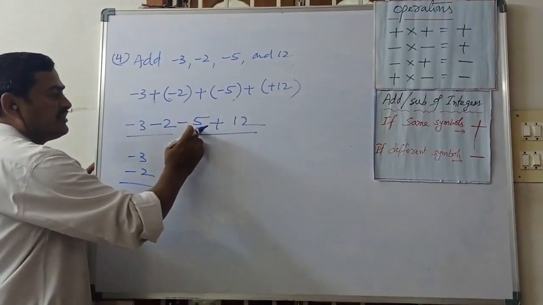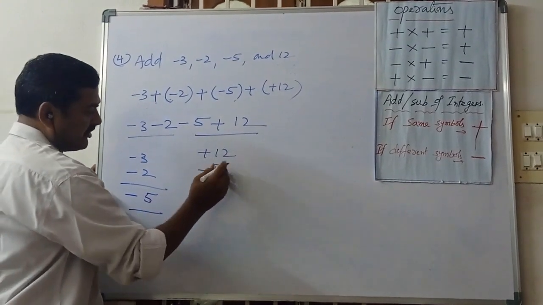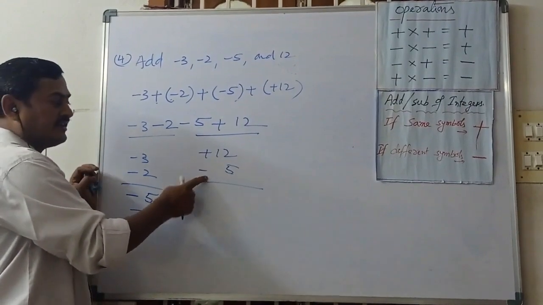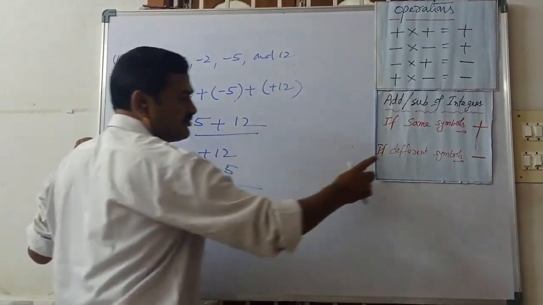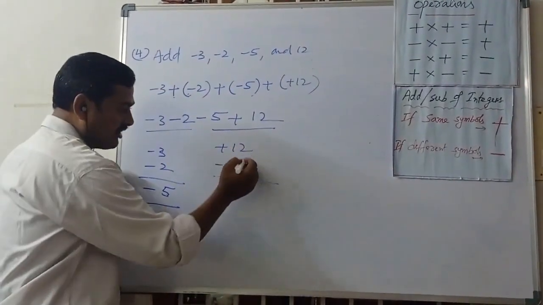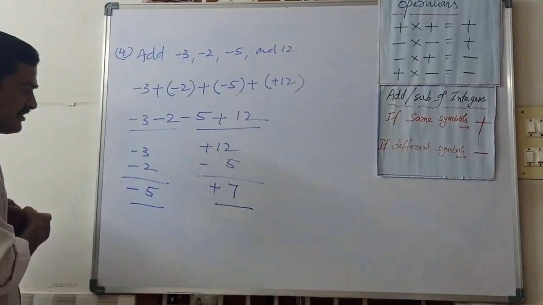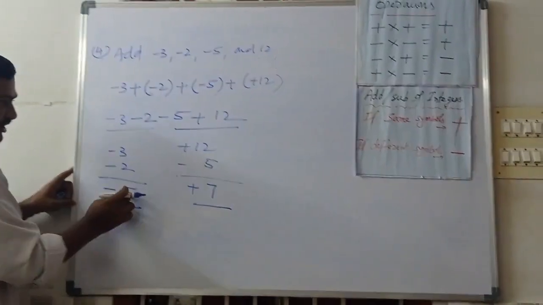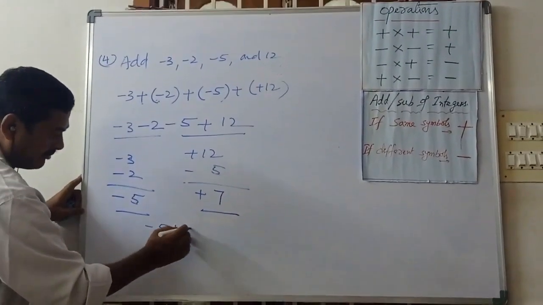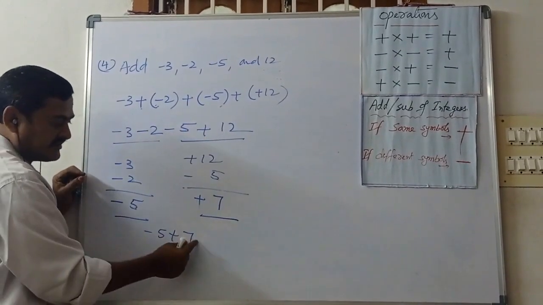For these other 2, what is the greatest number here? Plus 12. And the least number is minus 5. What type of symbols are there? Different symbols. Different symbols means what can we do? We go for subtraction. 12 minus 5, 7. And the greater symbol is plus. So the result for these 2 is 7. Now minus 5 plus 7. For the first 2 the value is minus 5, and for the other 2 the result is plus 7.